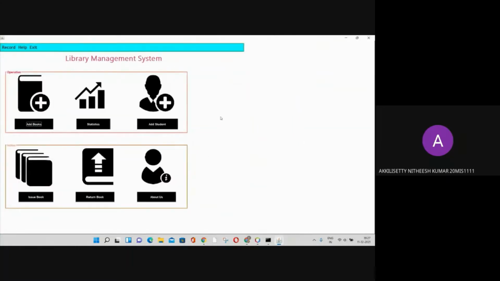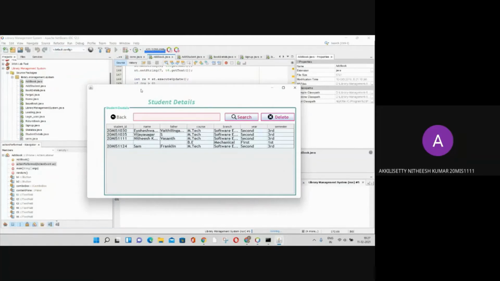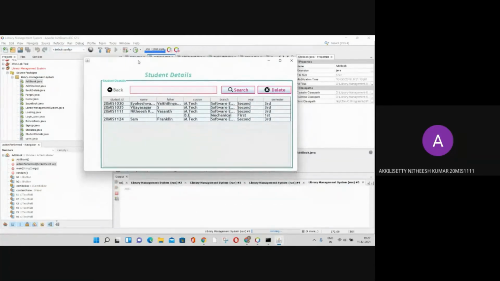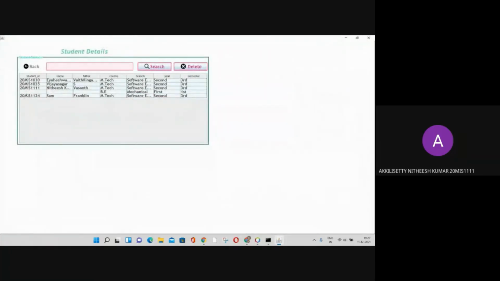Here, in the right corner we find a record button. There we find the student details. Please click on student details. And here we'll see what we have done in add student. What we have registered: 20 MS1, Sam Franklin, MTech course and branch software engineering, year second and semester third. And go to the home page.